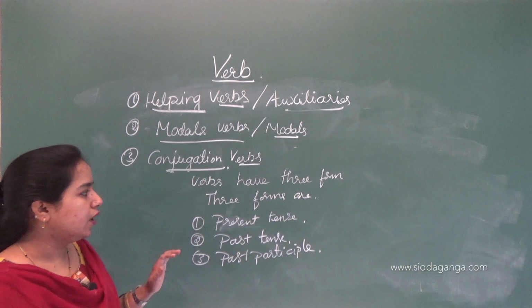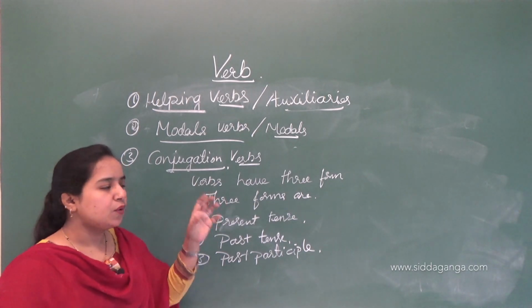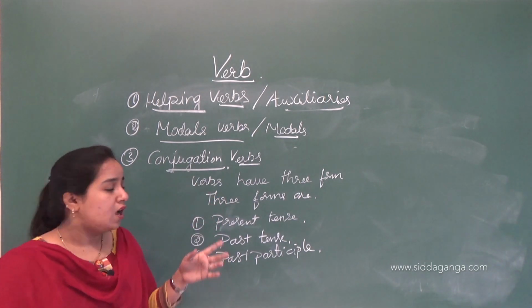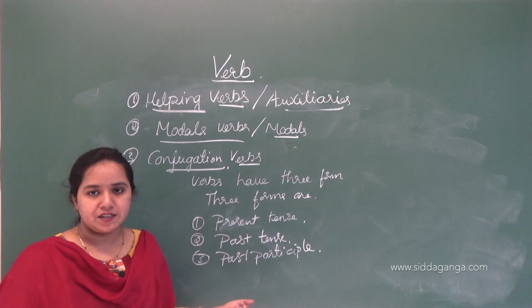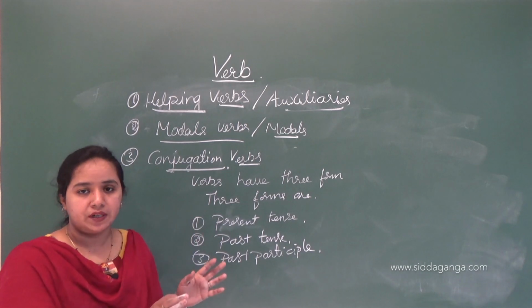So conjugation of verbs means verbs have three forms, and those three forms are present tense, past tense and past participle, okay. That is about the verbs only.